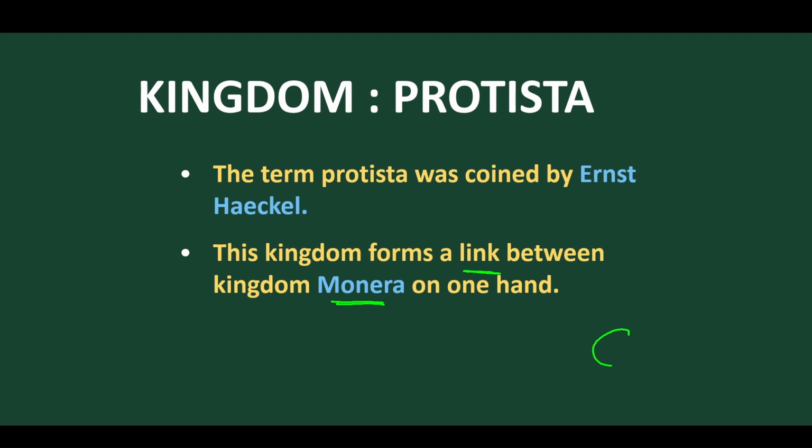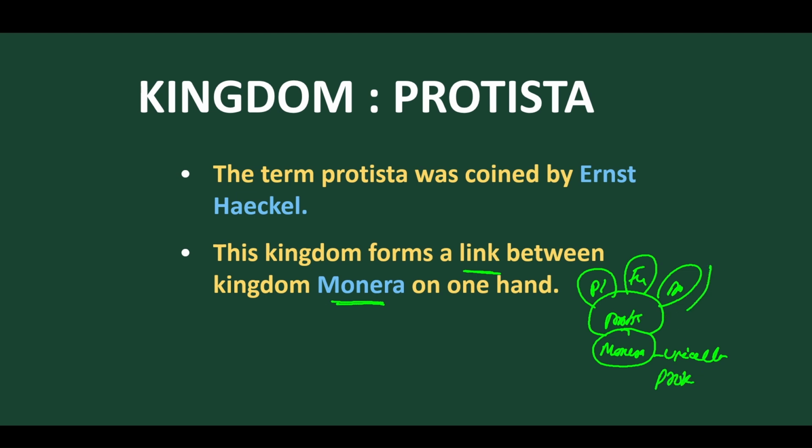As we all know, Monera contains the unicellular prokaryotes and Protista contains the unicellular eukaryotes. Then we have plants, fungi, and animals, which are multicellular eukaryotes.